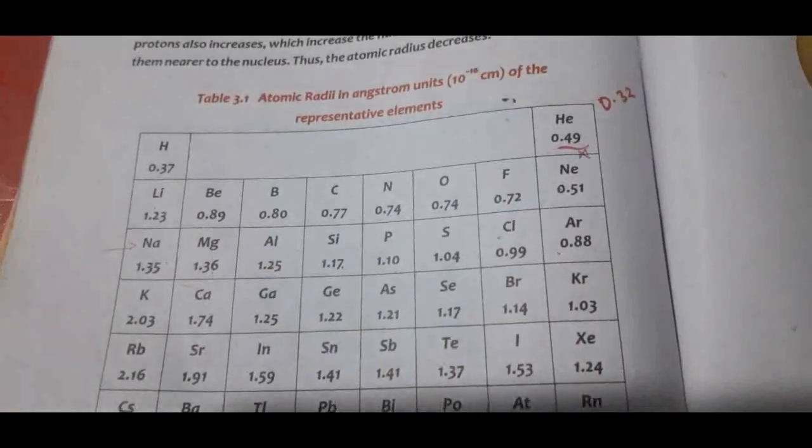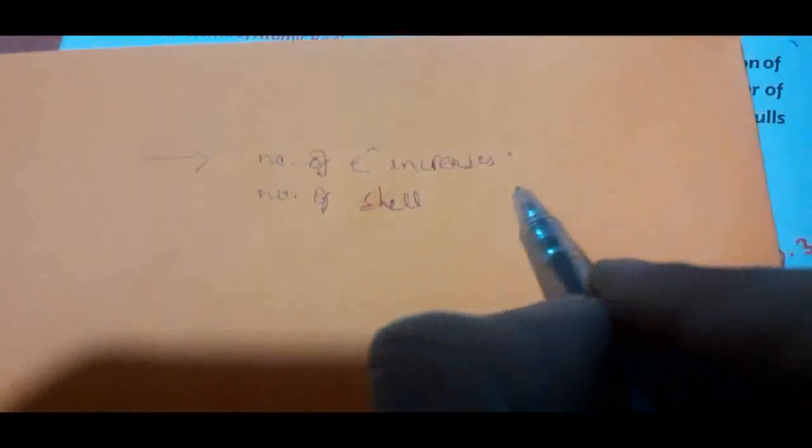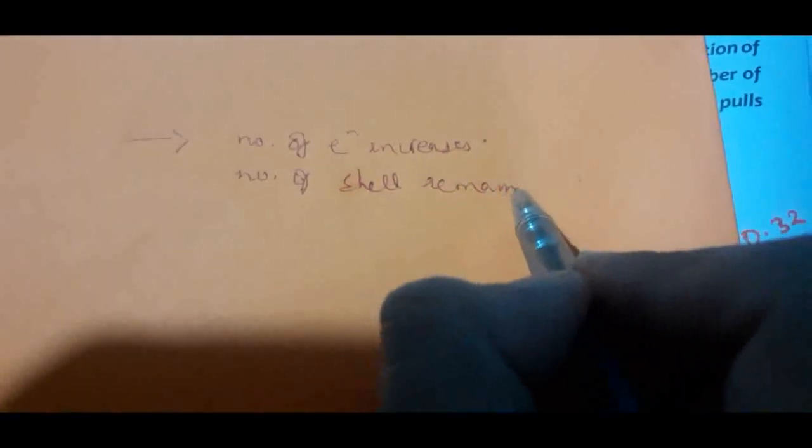Now, can anyone suggest what could be the reason for it? The reason is that while we move from left to right, the number of electrons increases, whereas the number of shells remains the same. You always have to keep this thing in your mind. Number of shells remains the same.